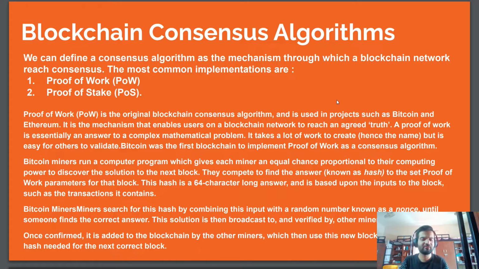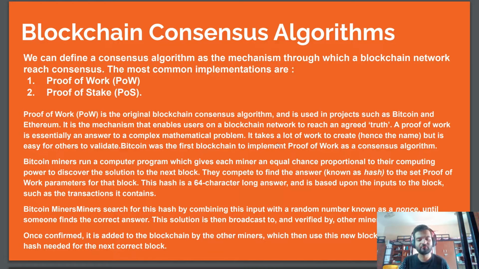A proof of work is essentially an answer to a complex mathematical problem, and it takes a lot of work to create, but it is easy for others to validate. This is the main point: in proof of work, the node has to calculate some mathematical problem. To calculate that the first time, that is, to create an answer or solution, it takes a lot of work. But for others to validate whether the answer is correct or not is much easier.